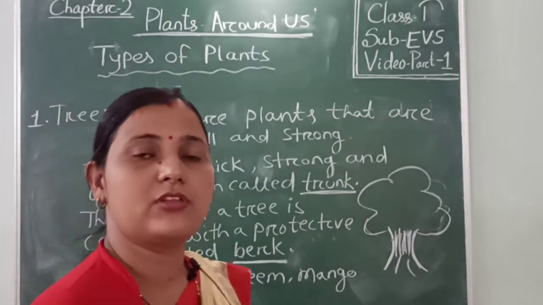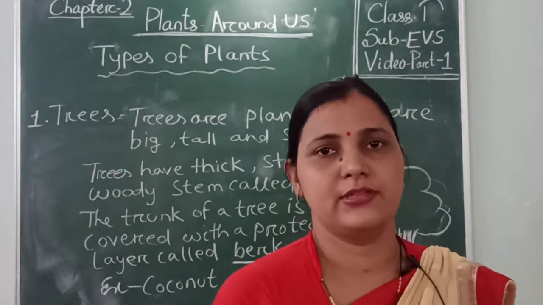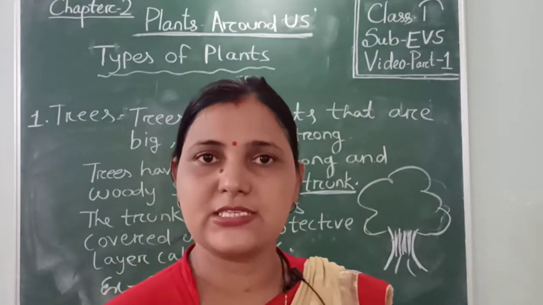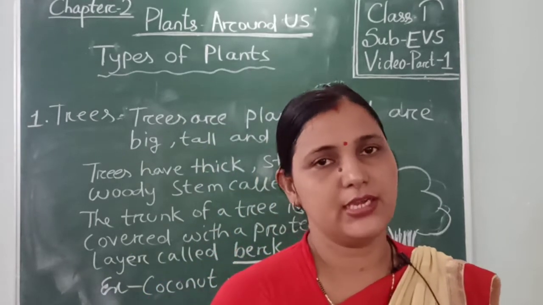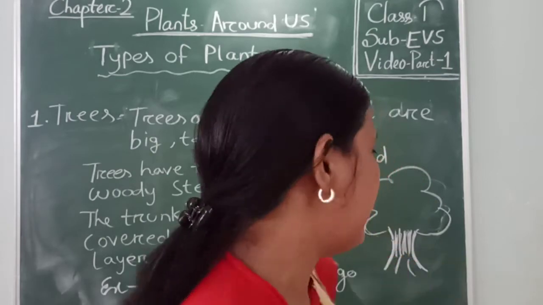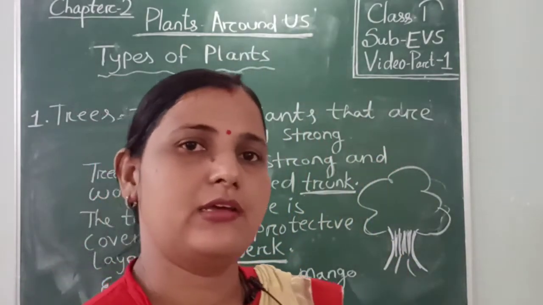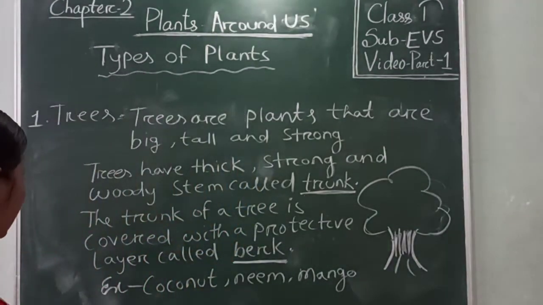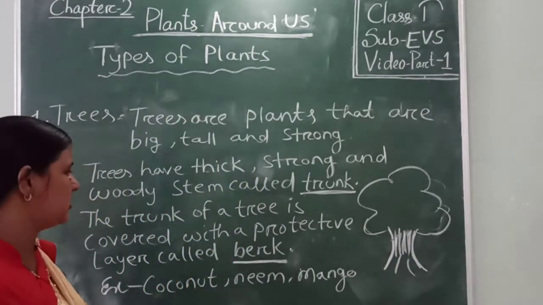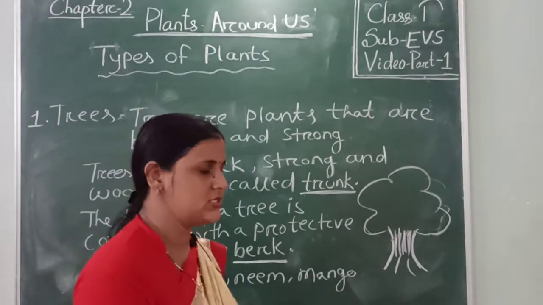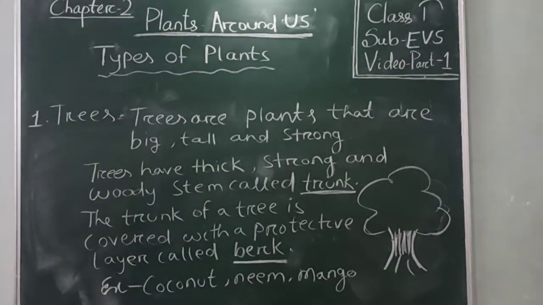Trees have a long life. Sometimes they live for 1,000 years. Some trees shed their leaves in a year, and some are green throughout the year. The examples of trees are coconut, neem and mango. Coconut trees, neem trees, mango trees, all these are examples of trees.